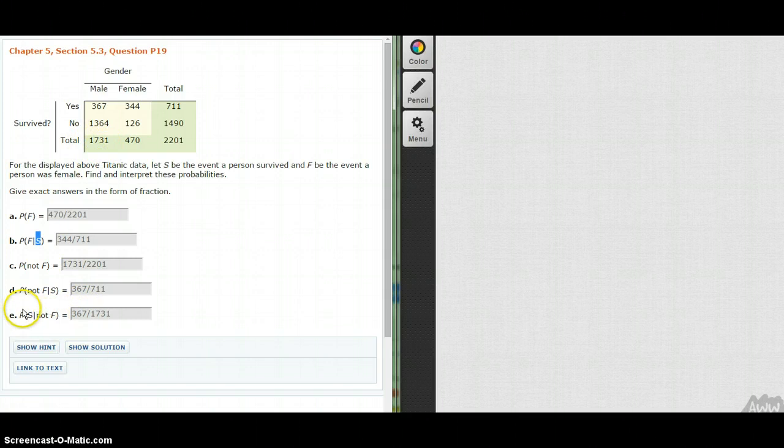Notice that the order does matter here. So these are the same things, not F and S, and S and not F. But when we switch them around, it does give us a different answer here because these are two separate things.